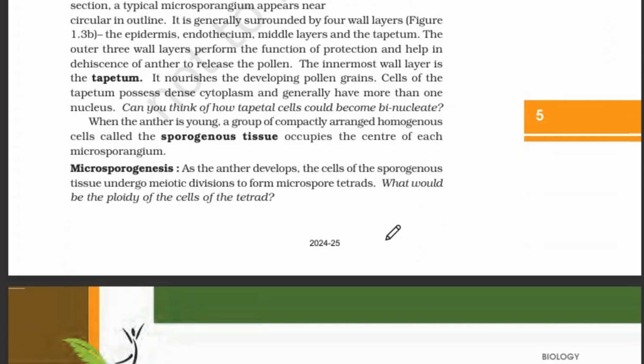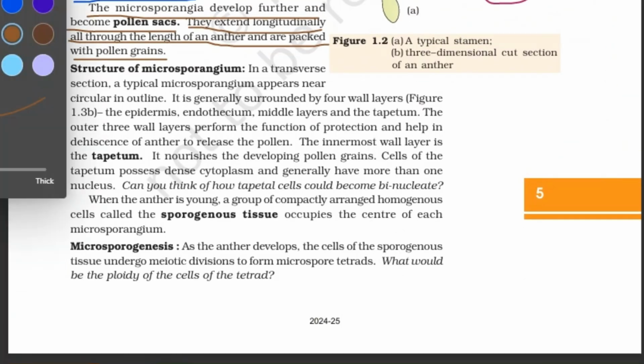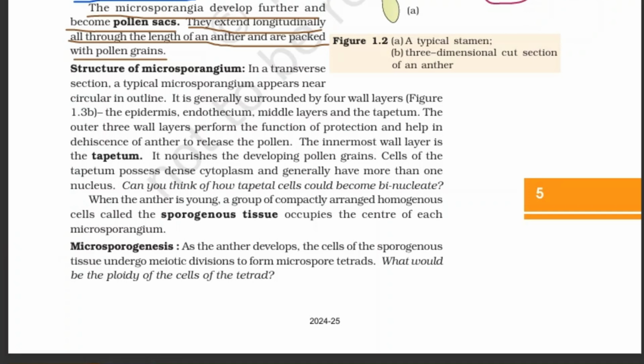Next, structure of microsporangium. A typical microsporangium appears near circular in outline. It is generally surrounded by four wall layers: the epidermis, endothecium, middle layers, and the tapetum.